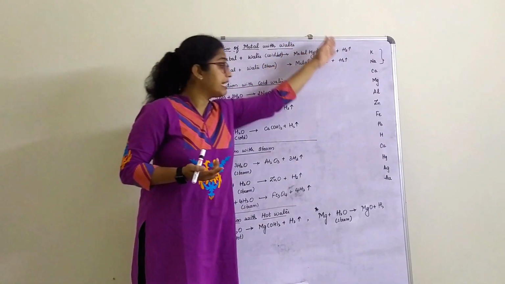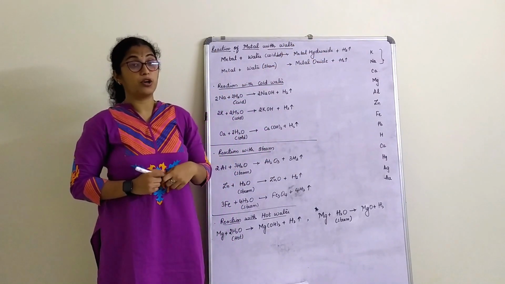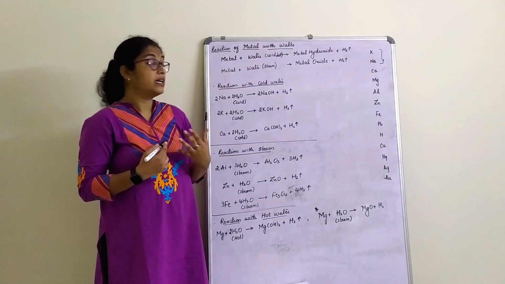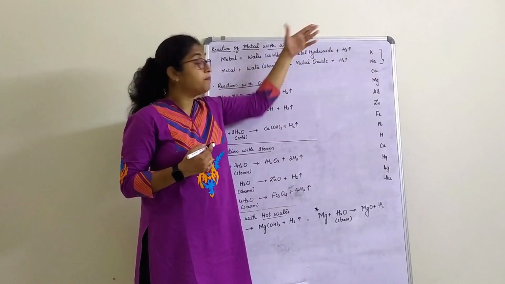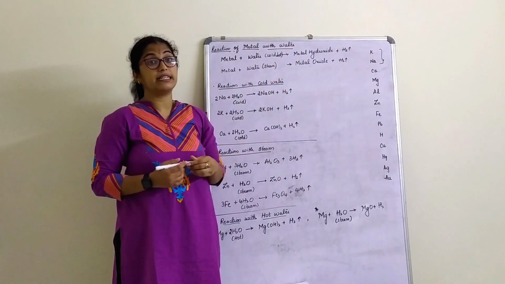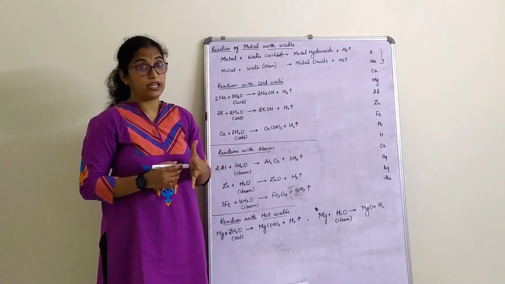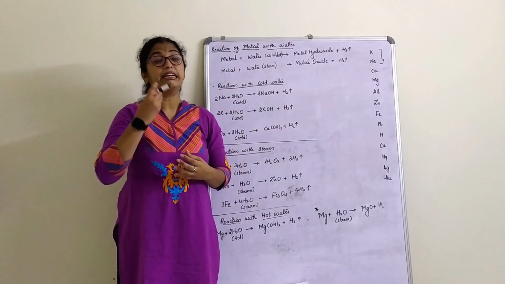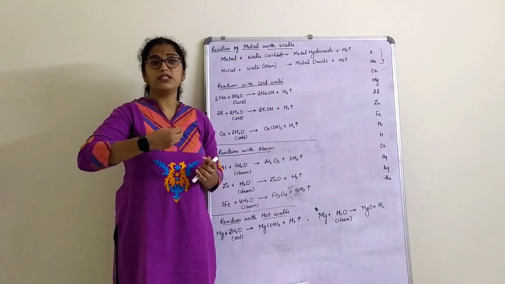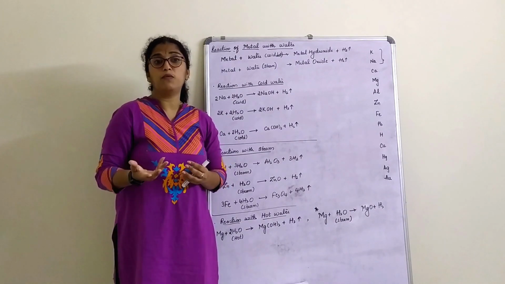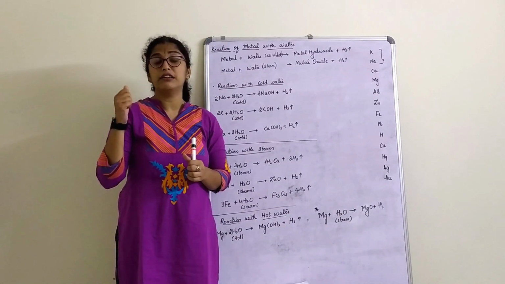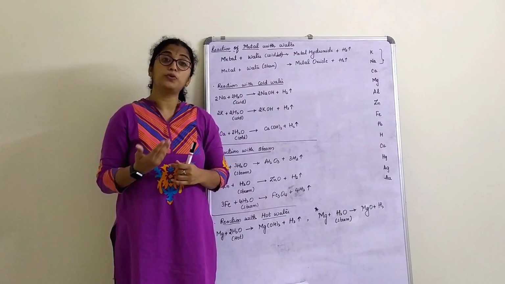Here, the reactivity series is the main thing to understand when the metal reacts with cold water, hot water or steam. That's because topmost in the reactivity series, we have sodium and potassium, right? That means sodium and potassium are highly reactive metals when just exposed to normal water. When I talk about cold water, it is not freezing ice-cold water from your refrigerator.